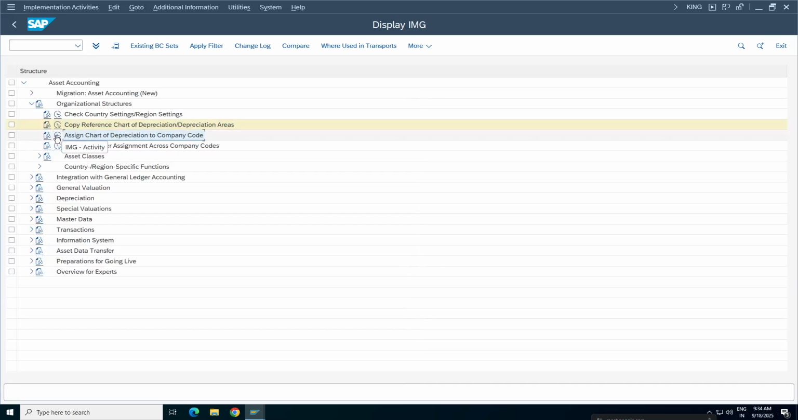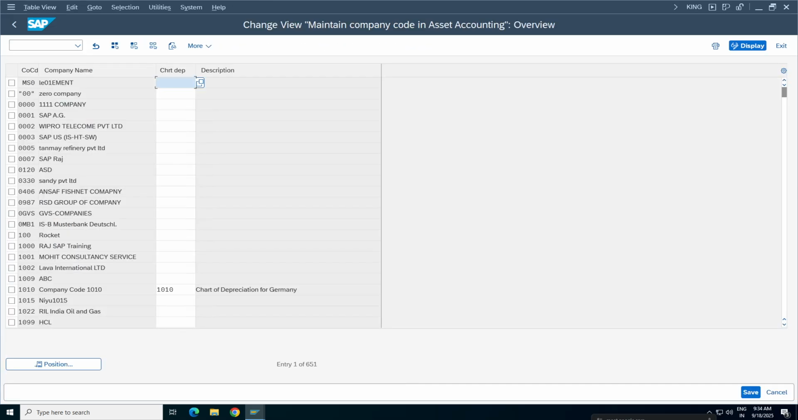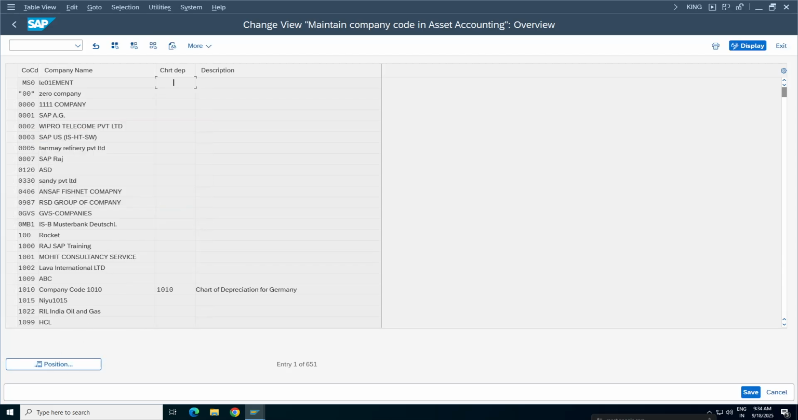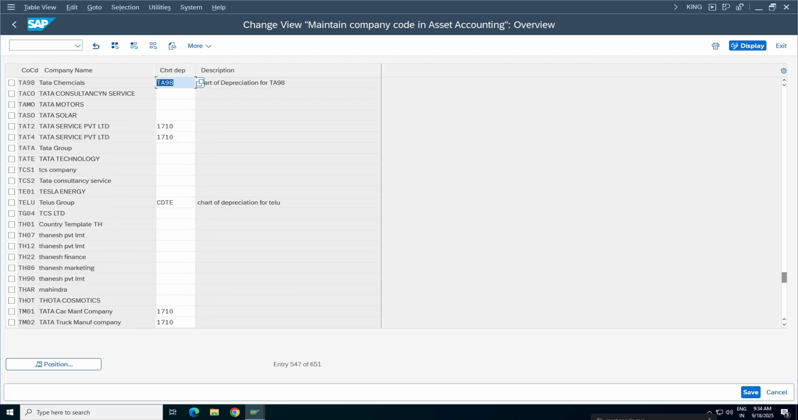And so assign chart of depreciation. When we are trying to assign the chart of depreciation to company code TN98, I got two years here, especially two years. One is taxable and non-taxable transaction codes like A0, V0, which is the 0% tax code for input and output tax.